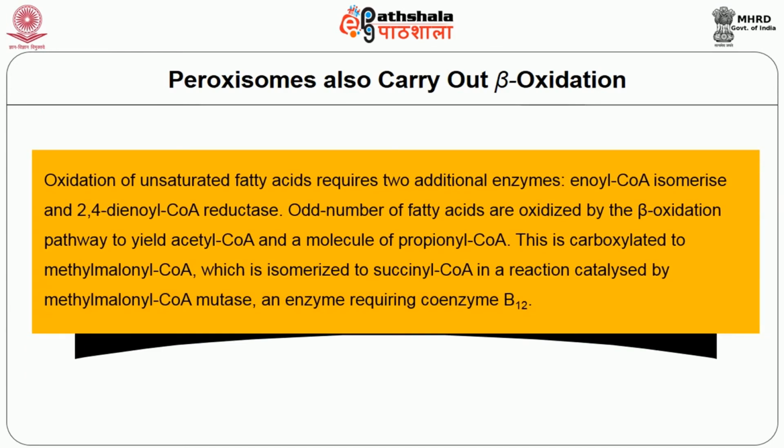Oxidation of unsaturated fatty acids requires 2 additional enzymes, enoyl-CoA isomerase and 2,4-dienoyl-CoA reductase. Odd-number fatty acids are oxidized by the beta oxidation pathway to yield acetyl-CoA and a molecule of propionyl-CoA. This is carboxylated to methylmalonyl-CoA, which is isomerized to succinyl-CoA in a reaction catalyzed by methylmalonyl-CoA mutase, an enzyme that requires coenzyme B12.